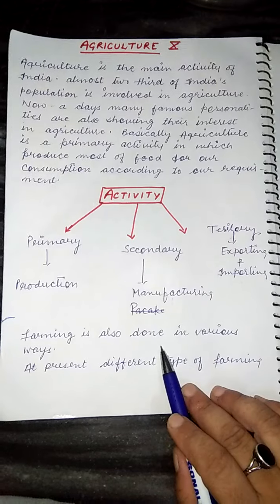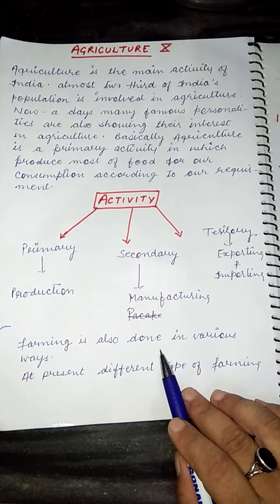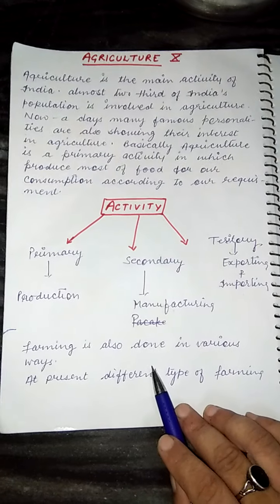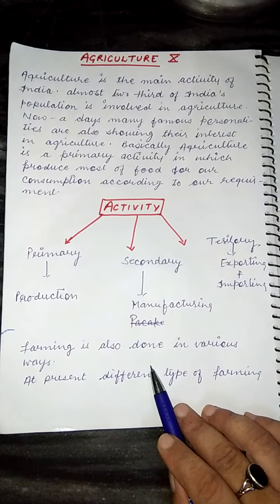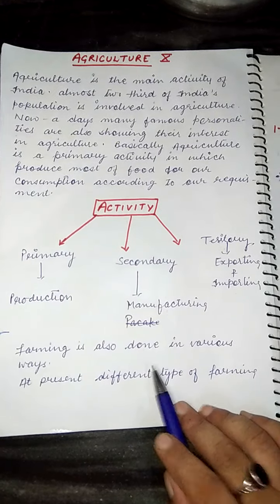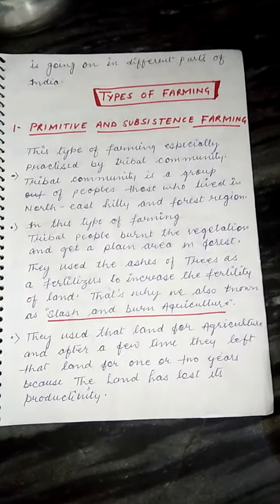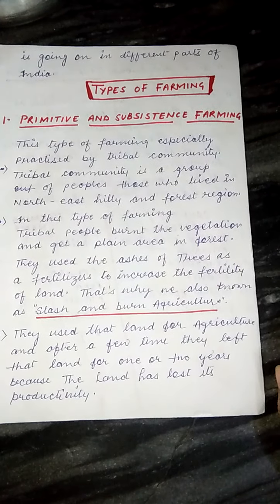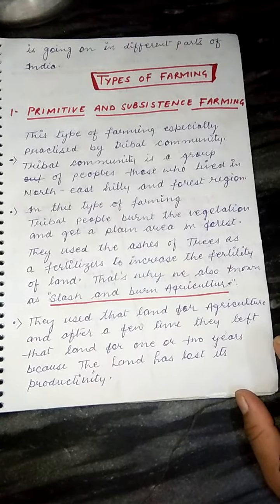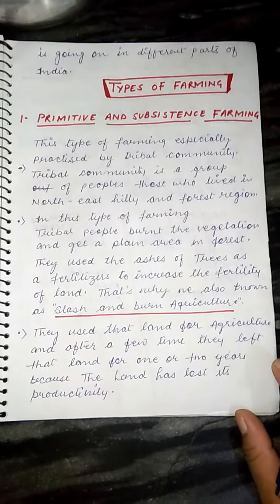Now farming, agriculture, is done in various ways in our country. Especially in our country, we are doing intensive farming. So now let's discuss the types of farming. There are so many types of farming. Now one by one we will discuss them. Number one, primitive and subsistence farming.